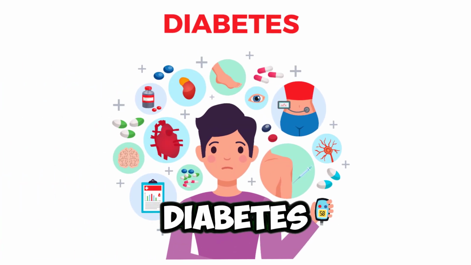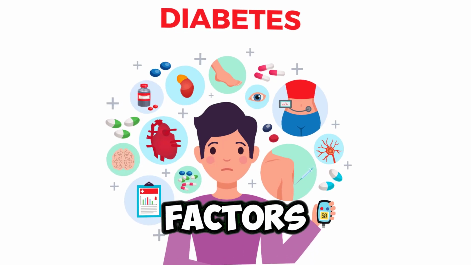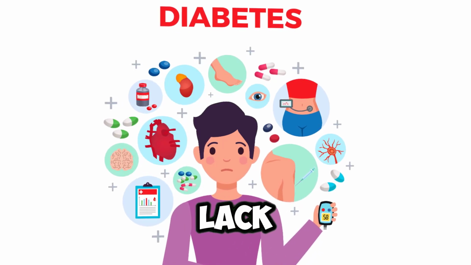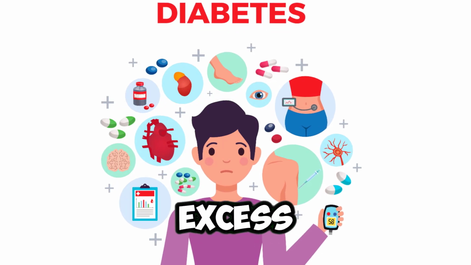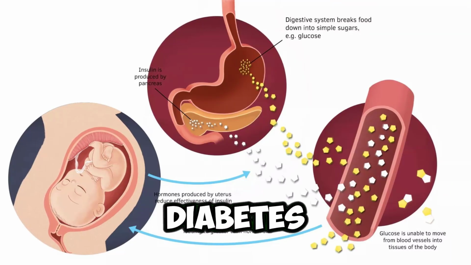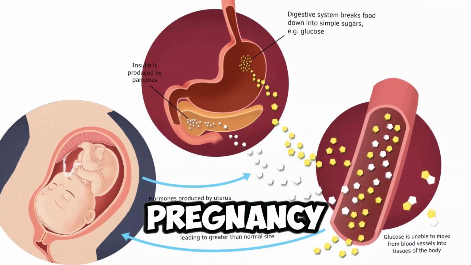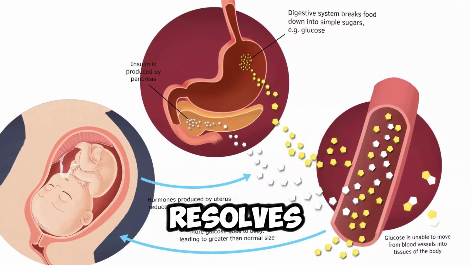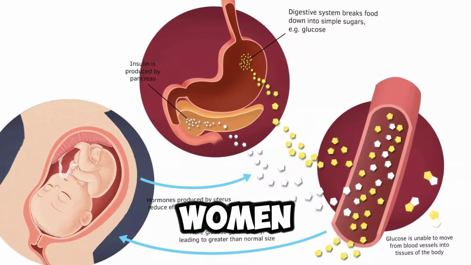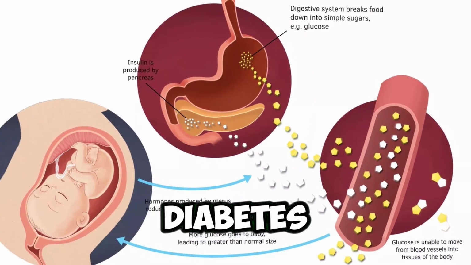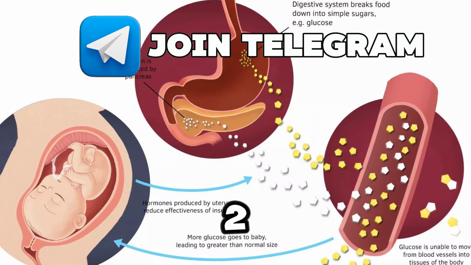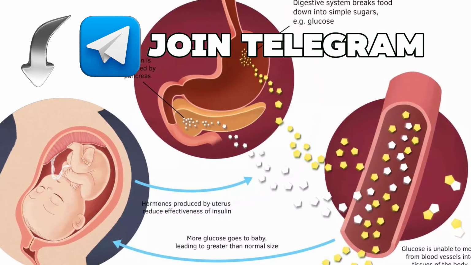This type of diabetes is often related to lifestyle factors such as poor diet, lack of physical activity, and excess weight. Gestational diabetes is a form of diabetes that develops during pregnancy. Although this condition often resolves after childbirth, women who have had gestational diabetes are at a higher risk of developing type 2 diabetes later in life.